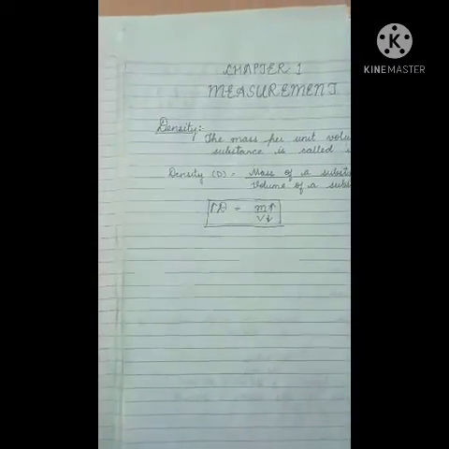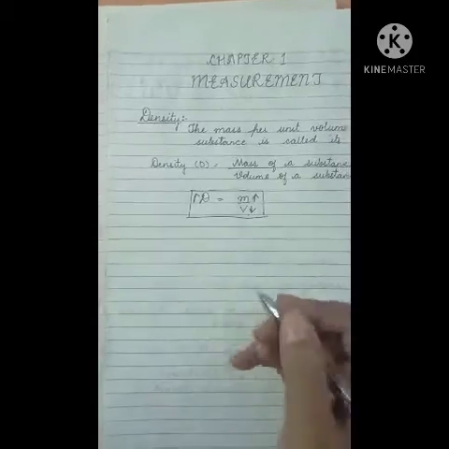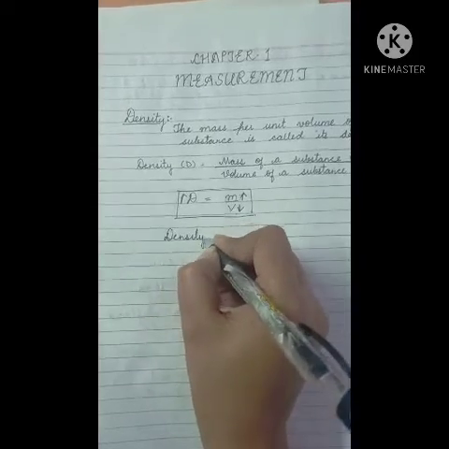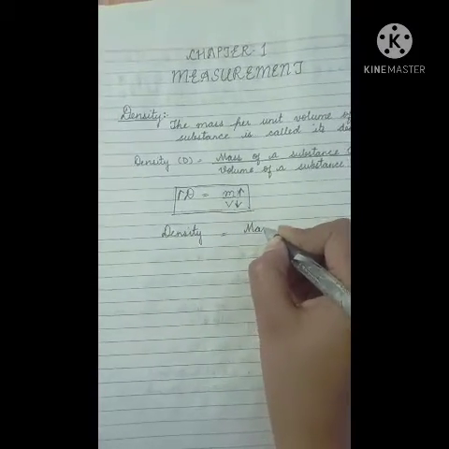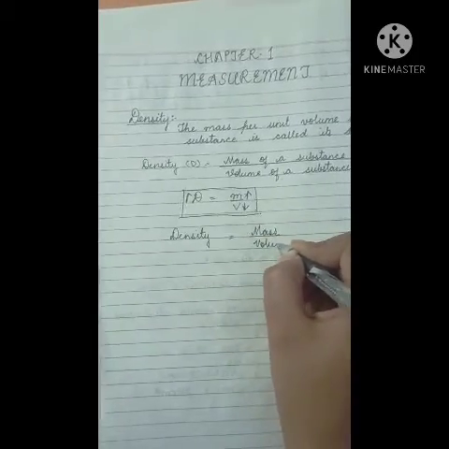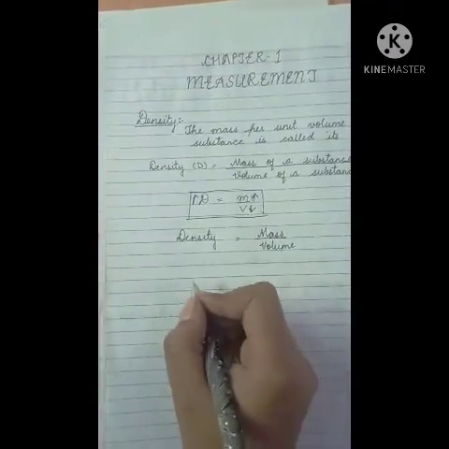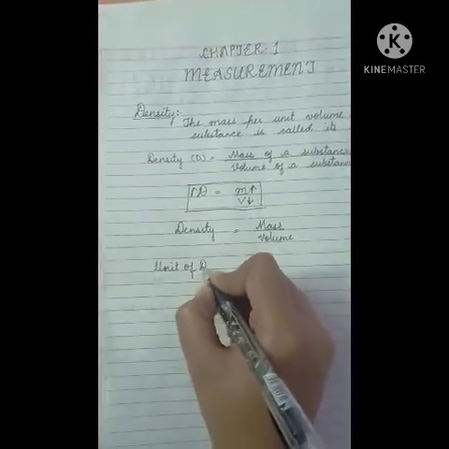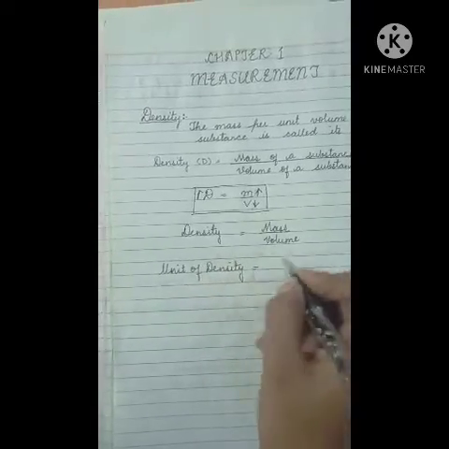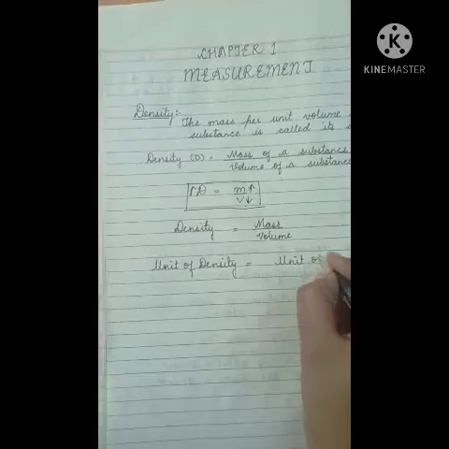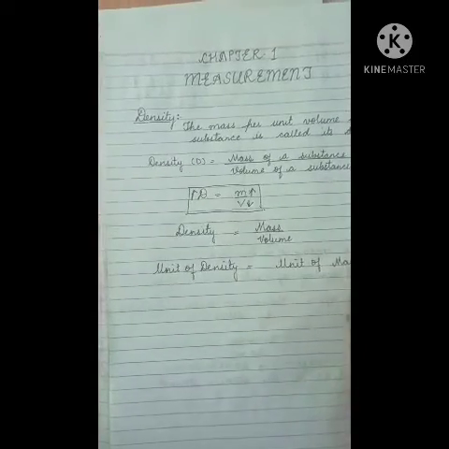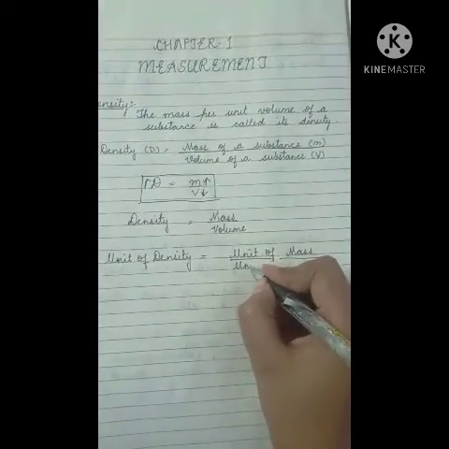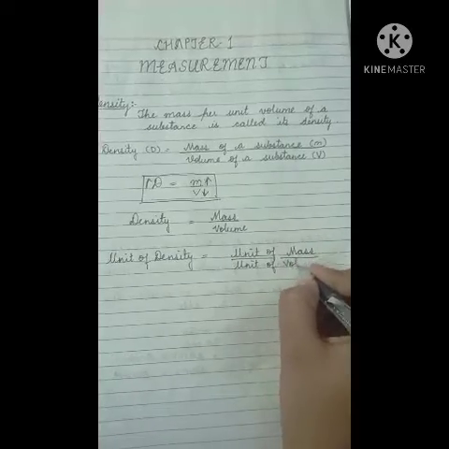Now, units of density. The unit of density is what? We know that density is equal to mass by volume, right? So what would be the unit? Unit of density is equal to what? Unit of mass divided by unit of volume.